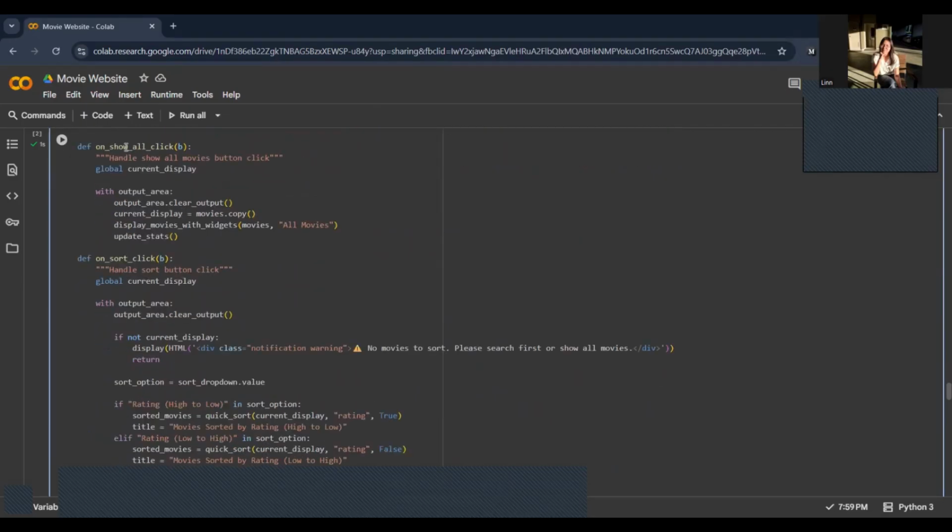So the show all click function shows all movies again and resets to the movie copy.